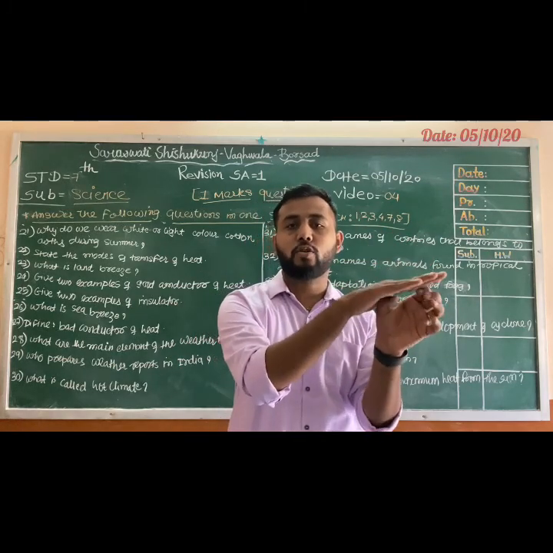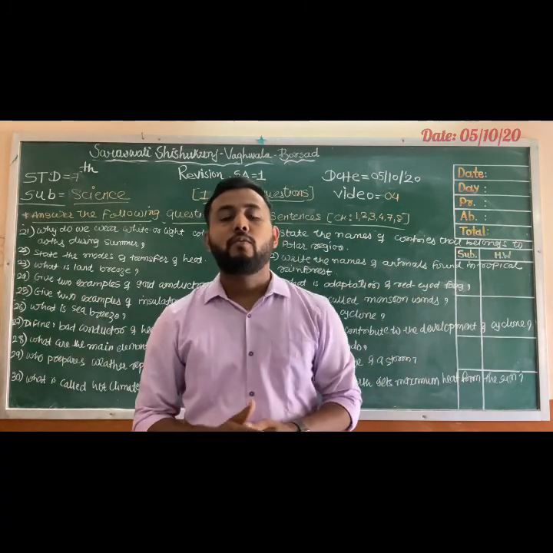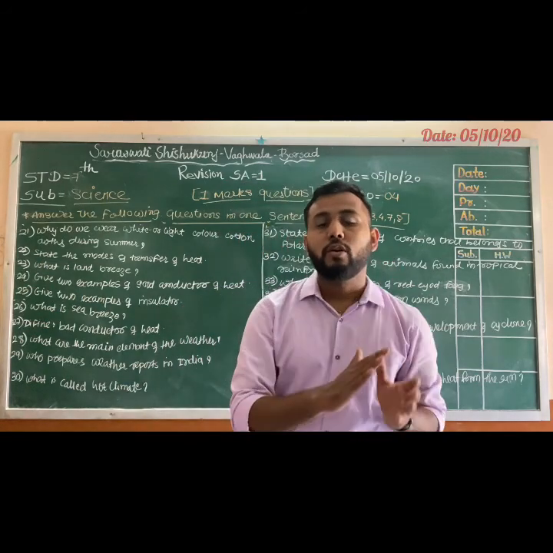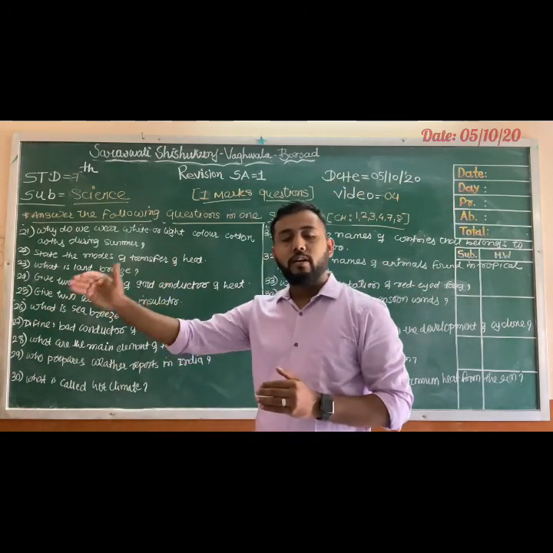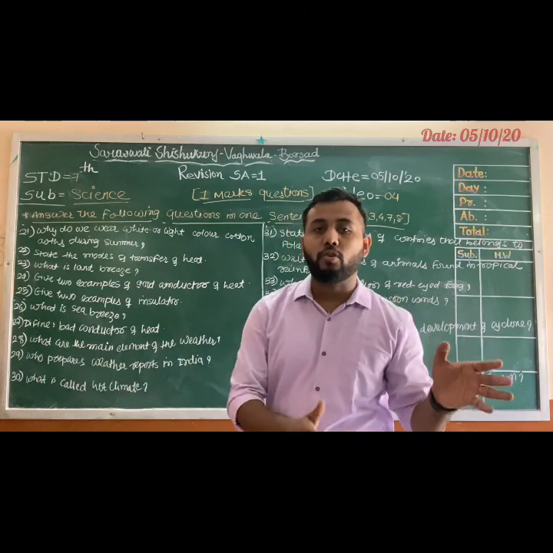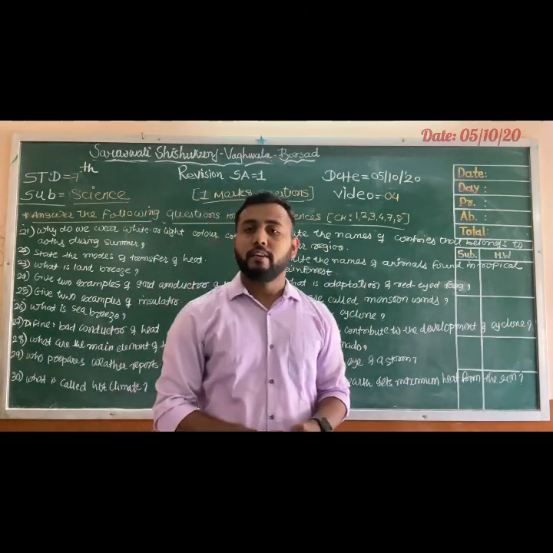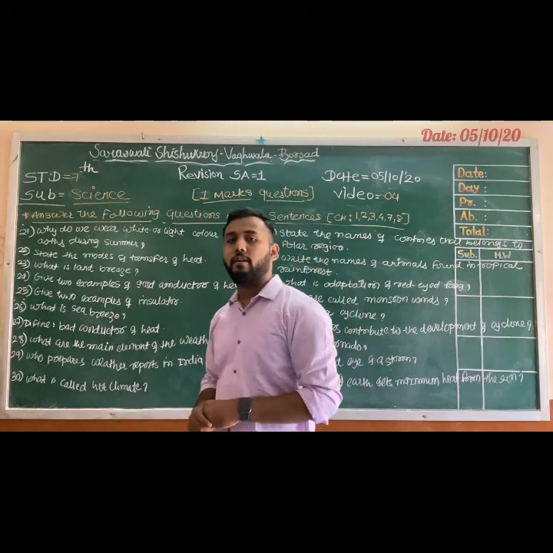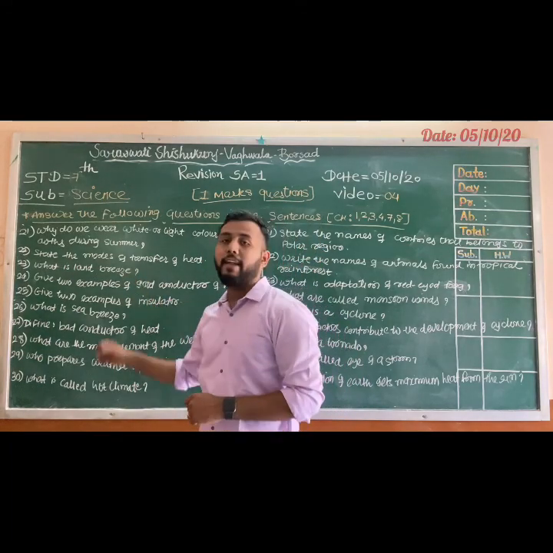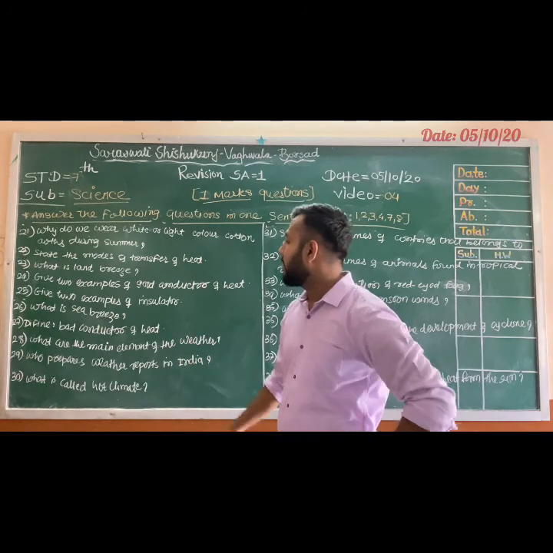Land is cooler compared to water at night. So in coastal areas at night, the cooler air flows from the land to the ocean. This flow of wind or air is known as land breeze, right?